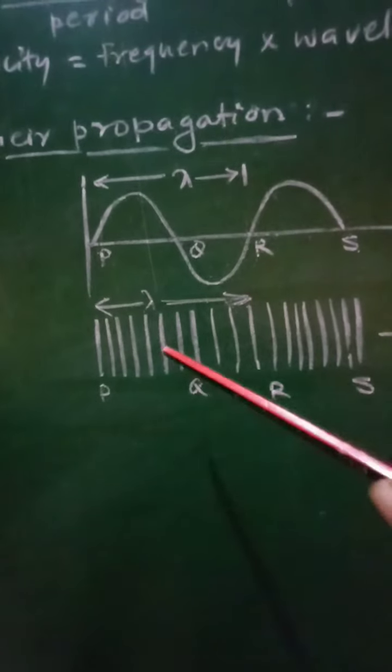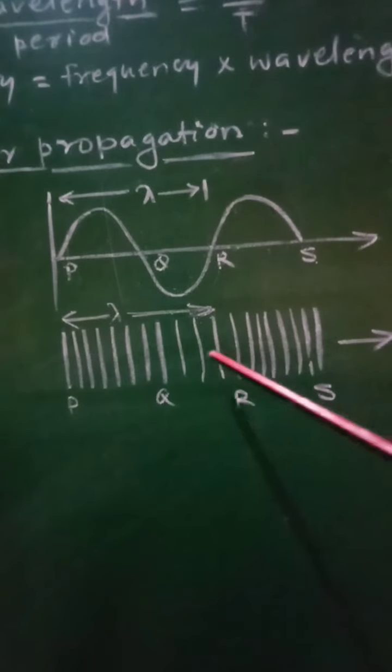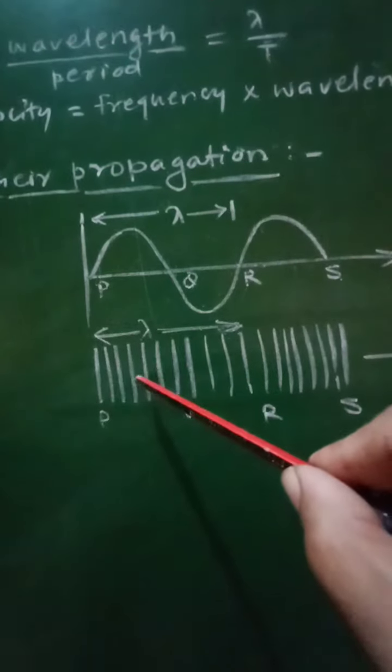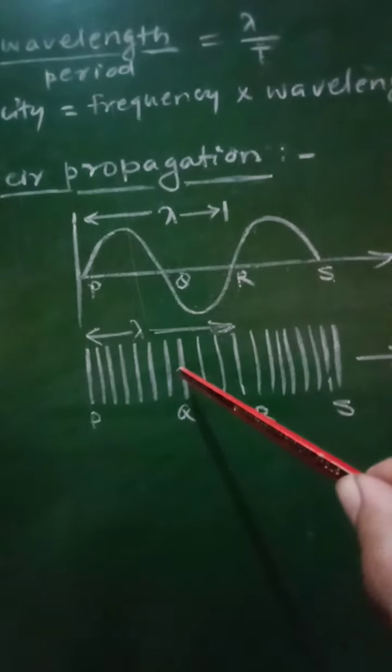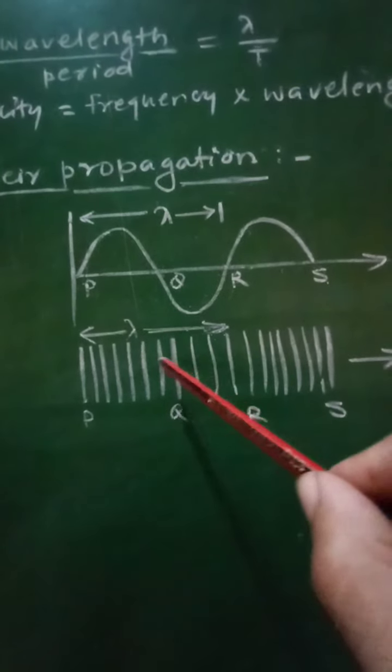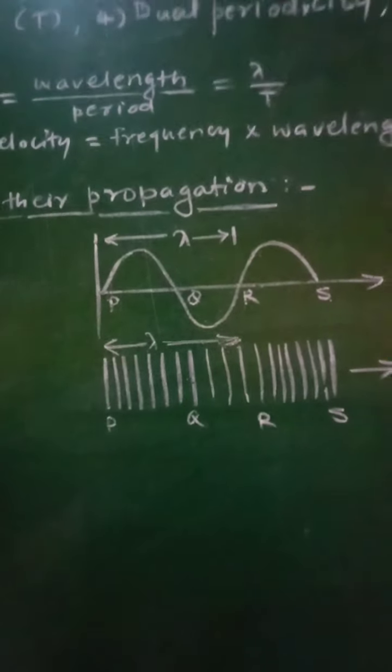If you consider longitudinal waves, they will be shown like this. In this case, there are some regions at which the particles are crowded, and some regions at which particles are widely separated.